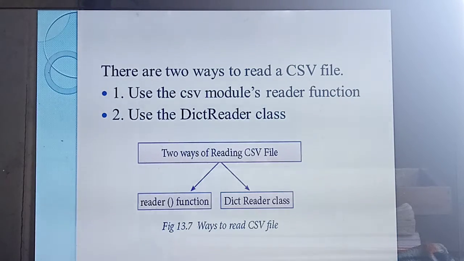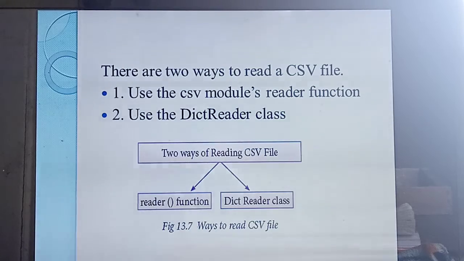So there are totally two ways to read a CSV file. What are the two ways? The first way is using the CSV module's reader function. The second way is the DictReader class. So the two ways to read a CSV file are, first, the reader function, and second, the DictReader class.